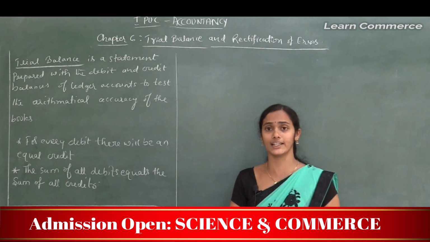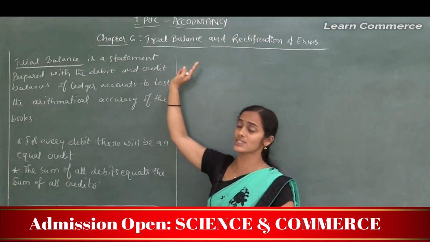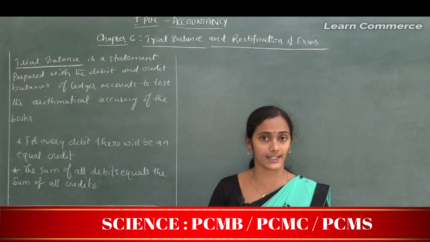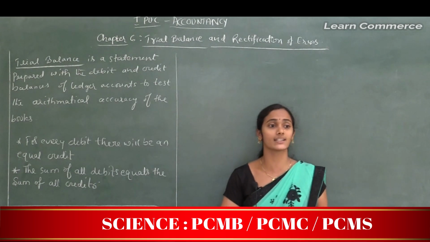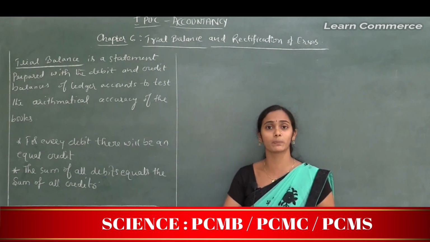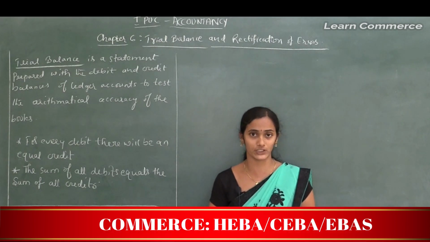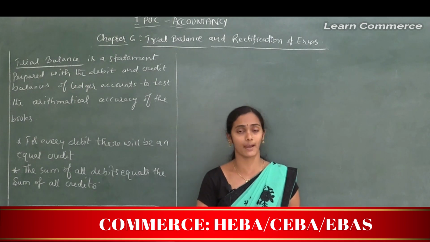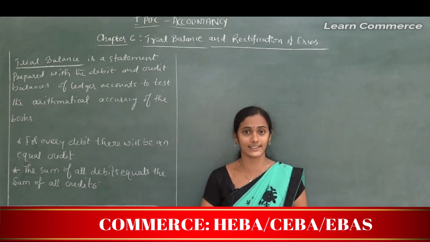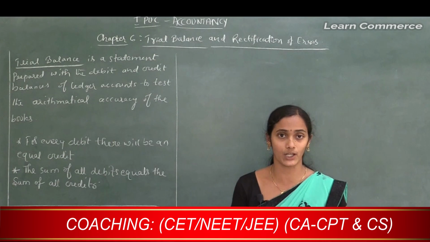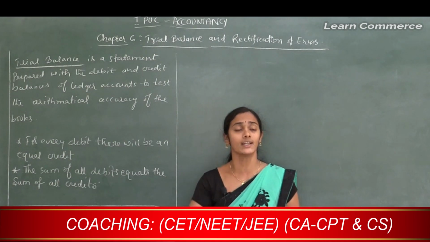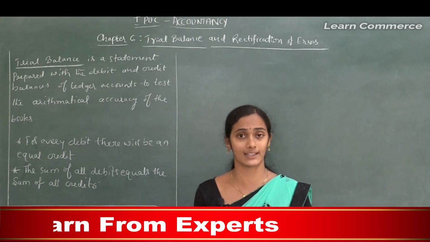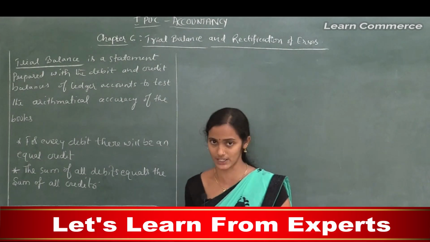Let's start a new chapter. Chapter 6, Trial Balance and Rectification of Accounts. In the first and second chapters, we learned the basic theory parts, basic terms, accounting concepts and conventions. In the next two chapters, we discussed the concept of journal entry, before that the accounting equation, rules of debit and credit, passing the journal entries and preparation of cash book and other subsidiary books.